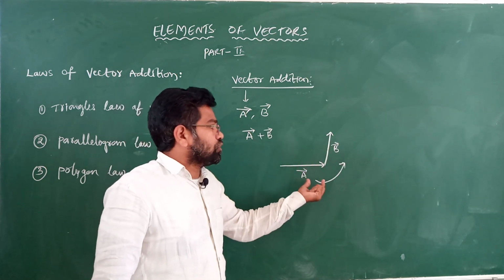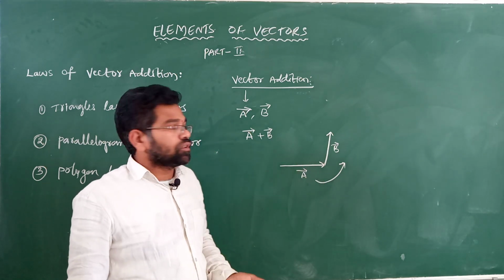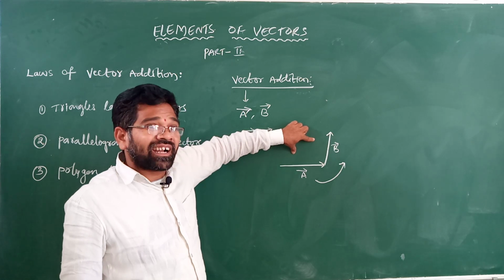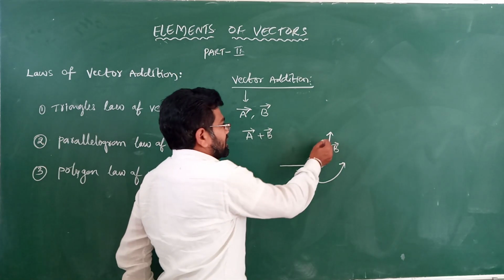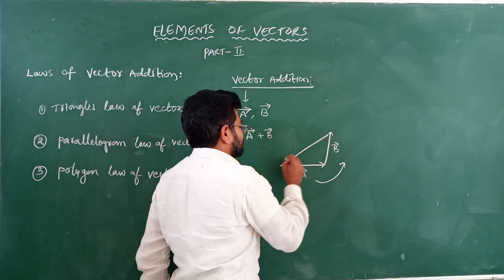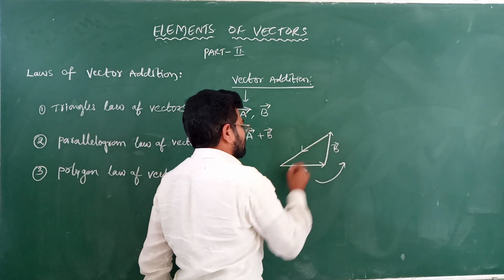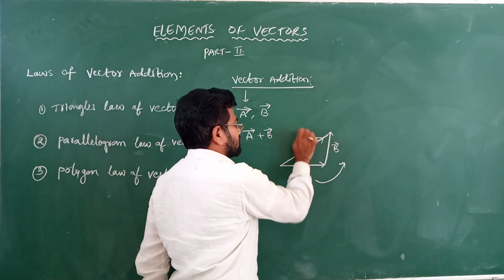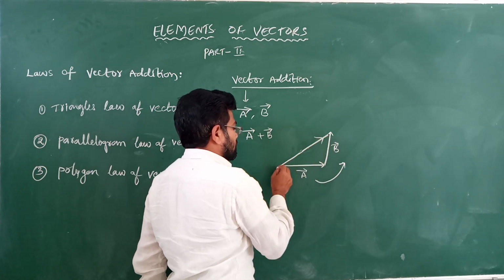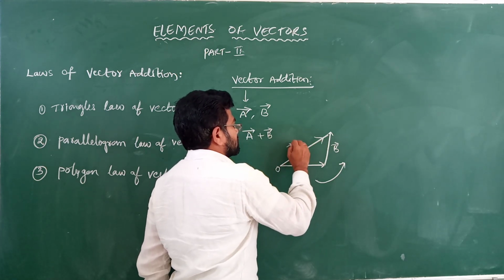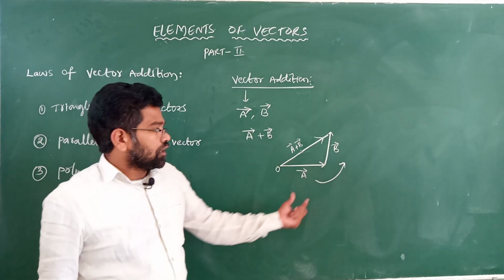The resultant vector represents the closing side of the triangle, or third side of the triangle, taken in reverse order. Reverse order means like this. This is a plus b.